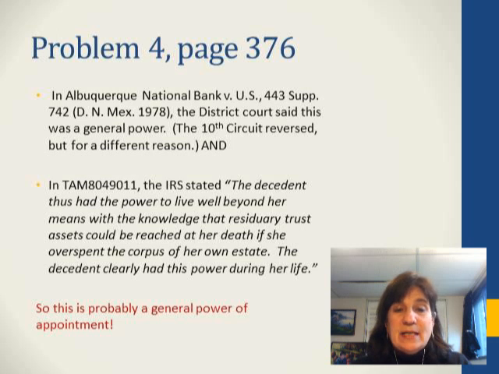Moreover, the IRS has said in a technical advice memorandum that the decedent had the power to live well beyond her means with the knowledge that residuary trust assets could be reached at her death if she overspent the corpus of her own estate. And that means that she clearly had the power to use up that money during her life. So this is a general power of appointment, right? Even though it doesn't look like a power of appointment, if the beneficiary could spend money in such a way that it has to come out of the estate, that's like directing where it goes.